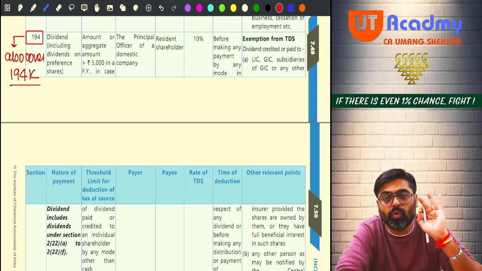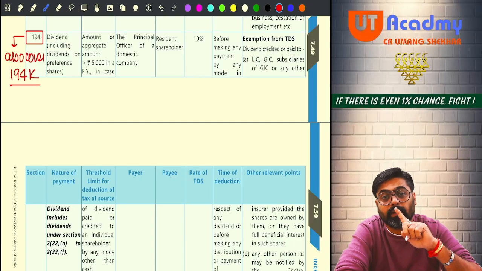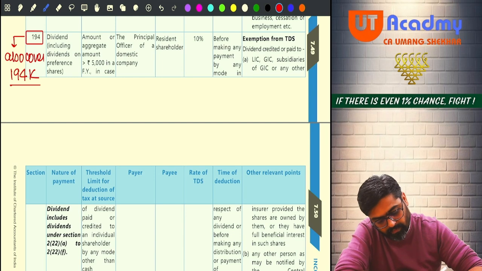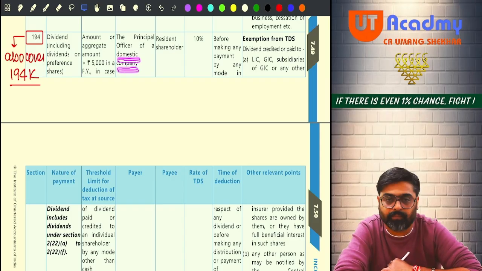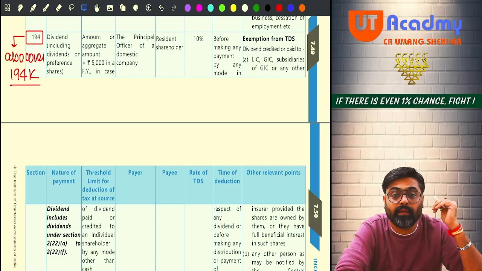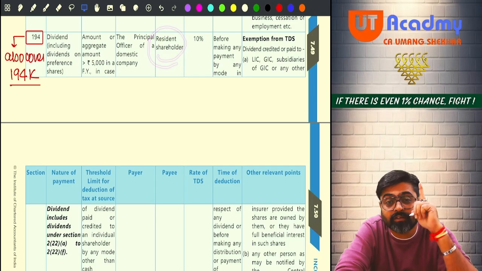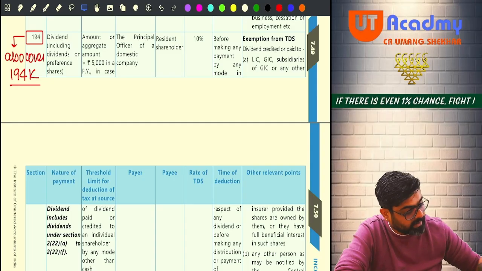If you are a payer, who is a payer? Come on, tell me. Domestic company. Or for 194K, it will be UTI or mutual fund. So who is the payer? Come on, tell me, guys, who is the payer? Domestic company is the payer. And who is the payee? Payee is any resident shareholder. This is the first section where they are saying that the payee must be a resident.